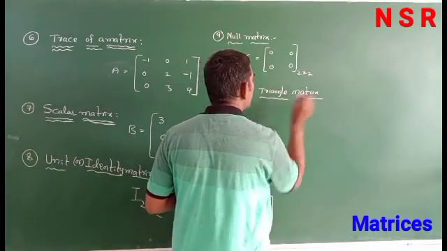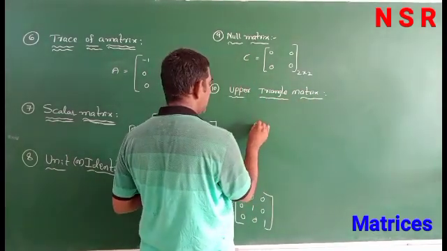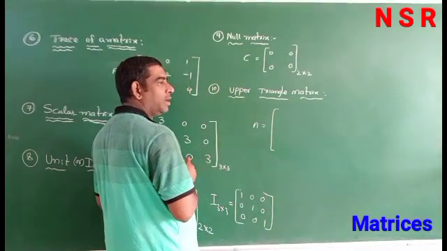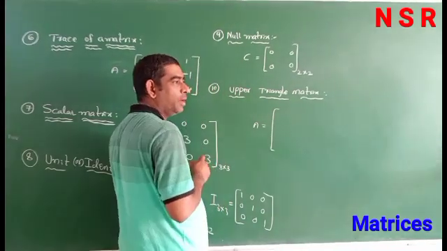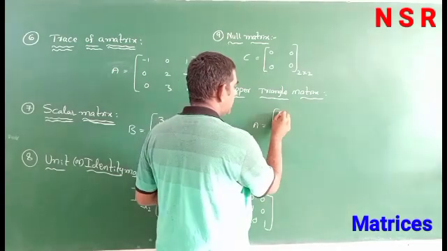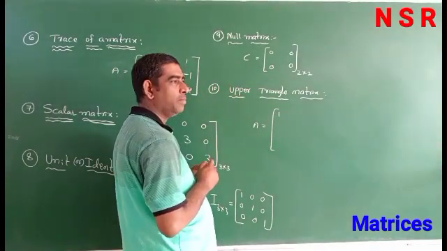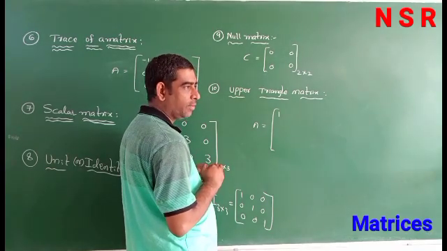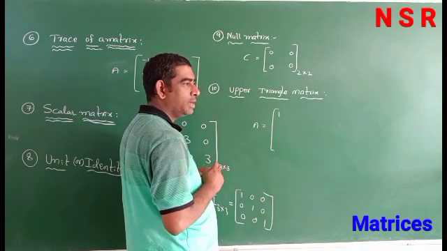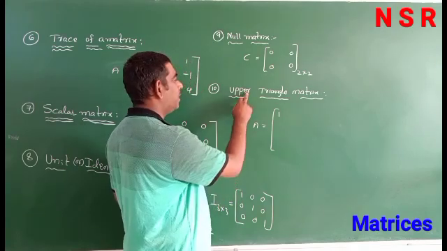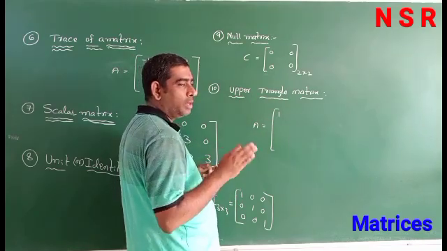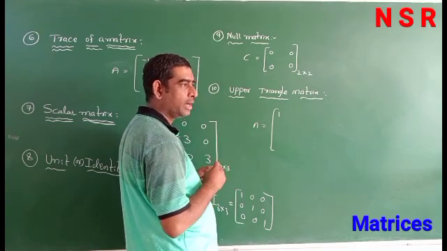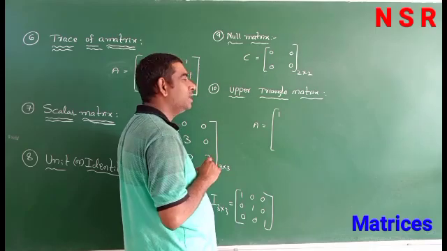Listen carefully. Above the diagonal elements are present and below the diagonal elements are equal to 0, is called upper triangular matrix.